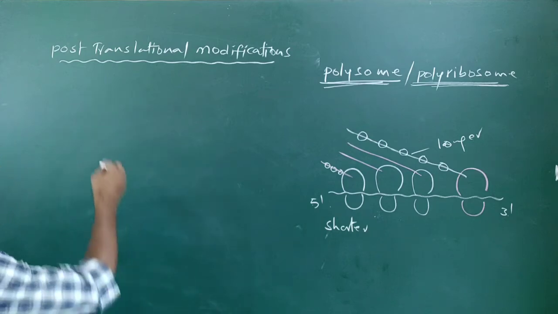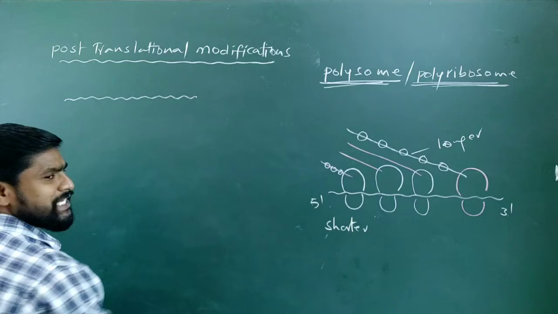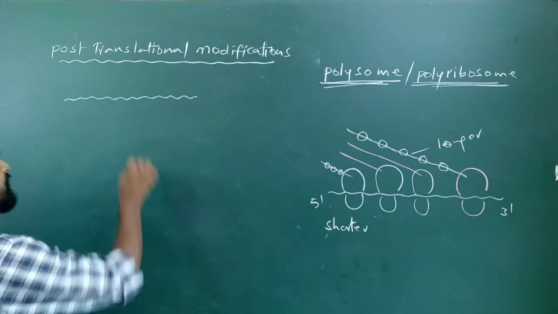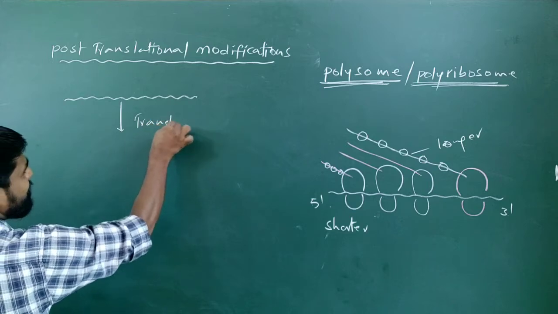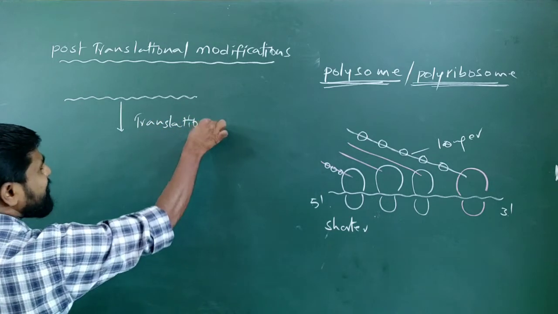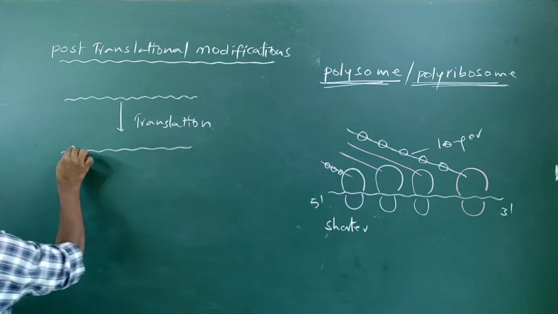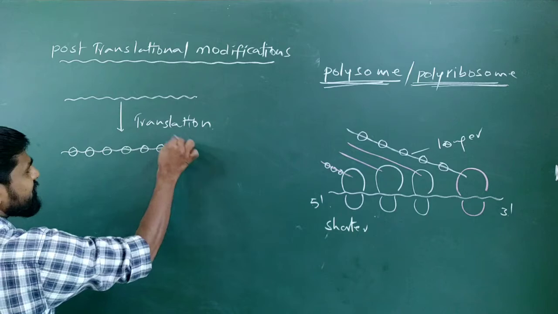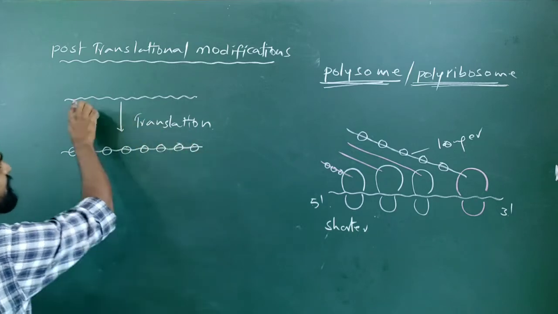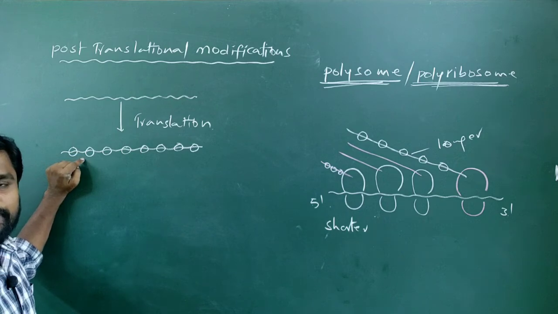During translation, what happens? An mRNA molecule of a specific sequence of triplet codons undergoes translation, right? After translation, a polypeptide chain will be synthesized of a specific sequence of amino acids according to the sequence of triplet codons present on the mRNA molecule.